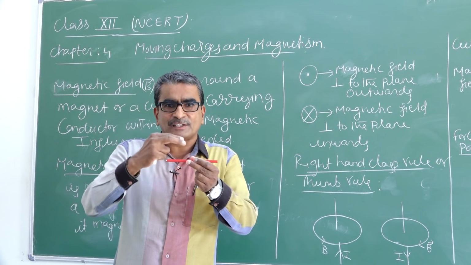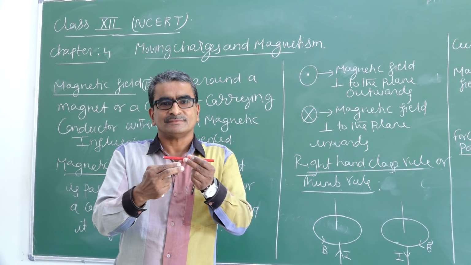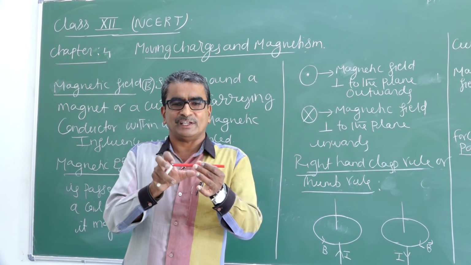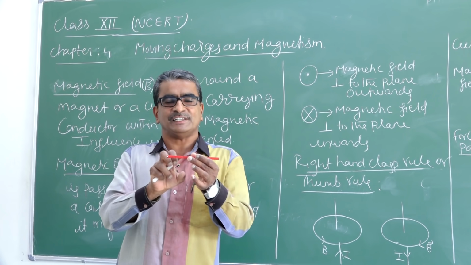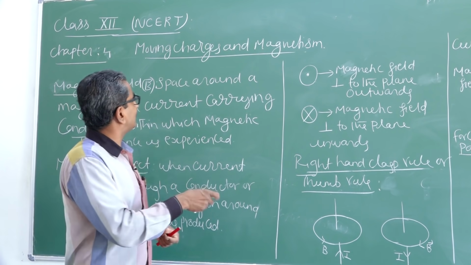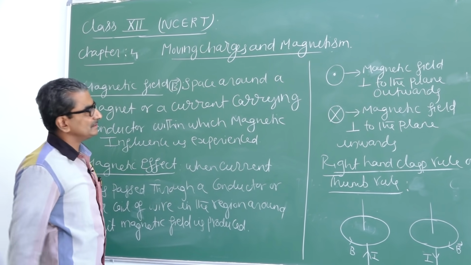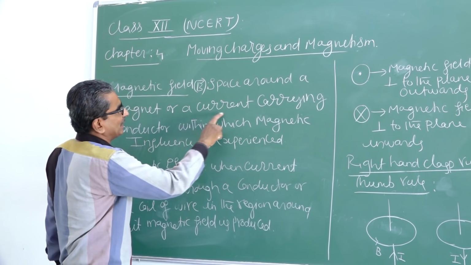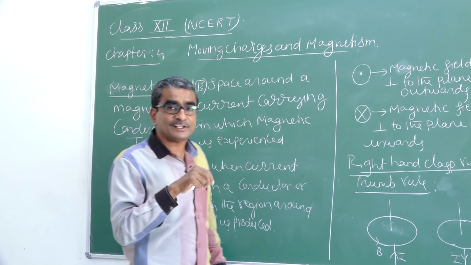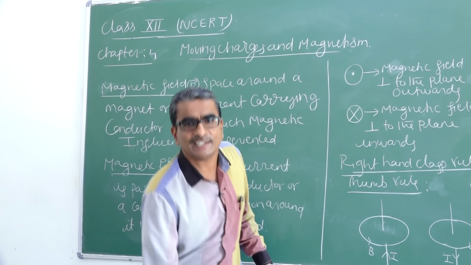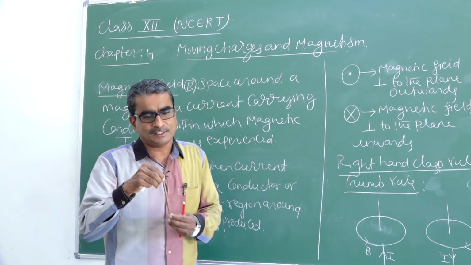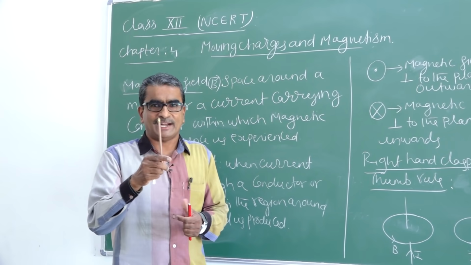Then what is meant by magnetic field? The small space around this magnet within which we can experience its energy is nothing but magnetic field. I have written: space around a magnet or even a current carrying conductor. Suppose I consider one conductor, say for example a copper conductor in my hand.